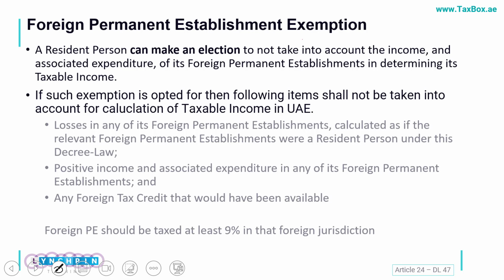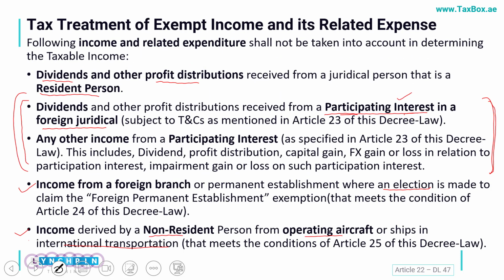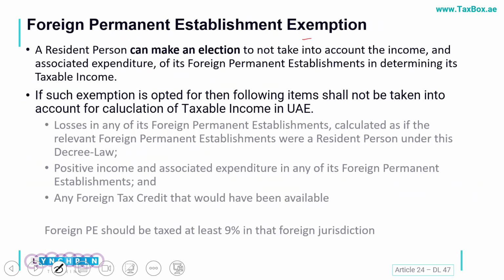Next is the foreign branch, the permanent establishment exemption. Again, it is a continuation: if I am opting for the exclusion of the income of my foreign branch, I have the option. In that case, I would also exclude the losses from such foreign establishment, any income or any expenditure from any of its foreign branches, I will be excluding it.